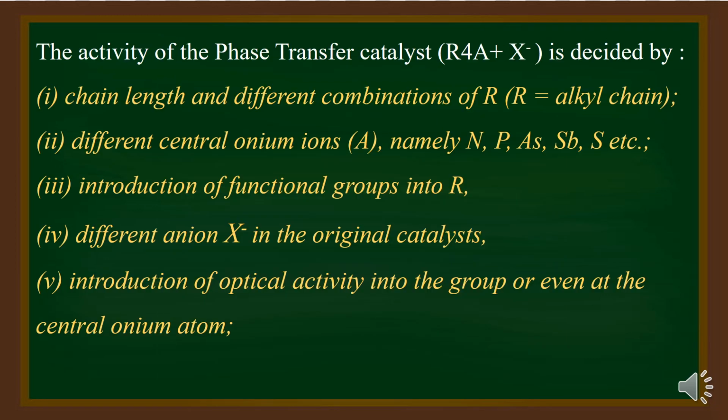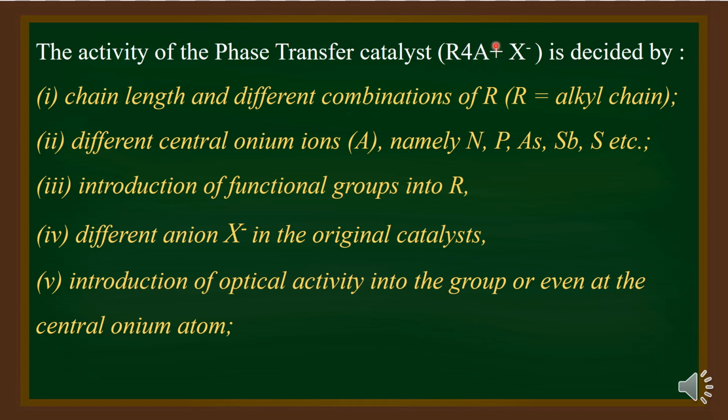The activity of the phase transfer catalyst of the type R4A plus X minus is decided by the chain length of this group R. With the increase in chain length of this group R, the miscibility in organic solvents of the phase transfer catalyst increases. Not only the chain length, there are 4 R groups. The 4 R groups may be the same or different. Therefore, the combination of 4 R groups is another factor that is deciding the catalytic property of the molecule.